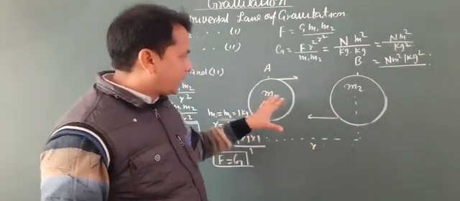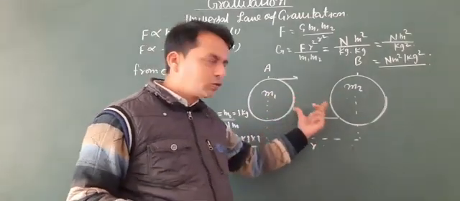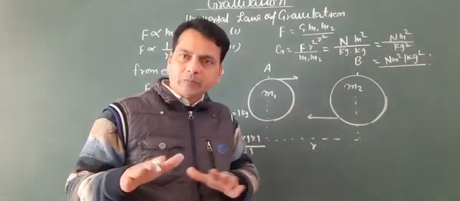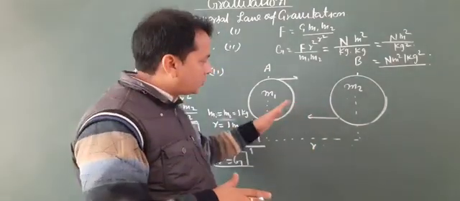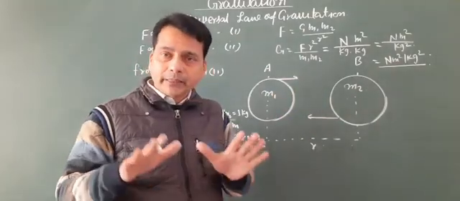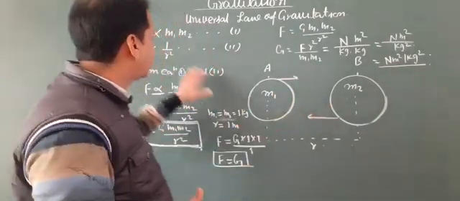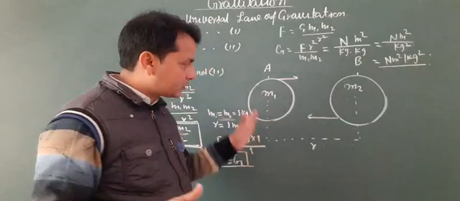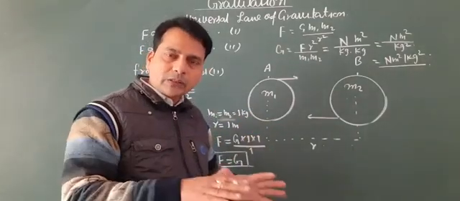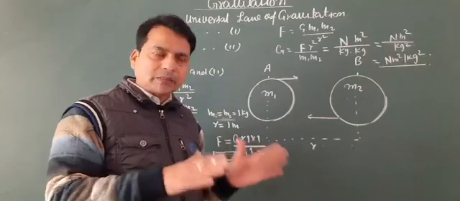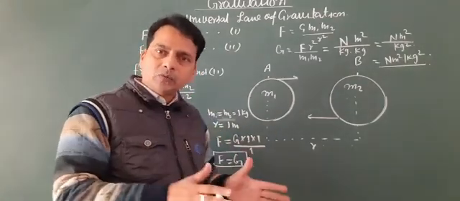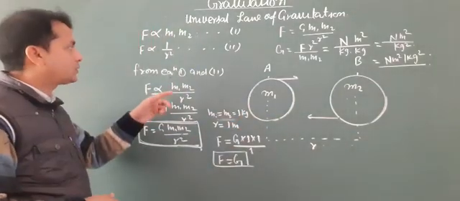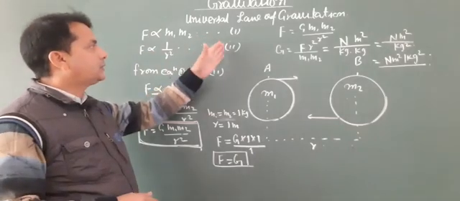The gravitational force between two objects depends on the product of their masses. So the gravitational force is directly proportional to the product of their masses. That is the first equation. And now we know that the gravitational force depends on the distance between their centers. So according to the universal law of gravitation, we can write that the gravitational force is inversely proportional to the square of the distance between their centers, that is F is inversely proportional to 1 by r square. That is the second equation.